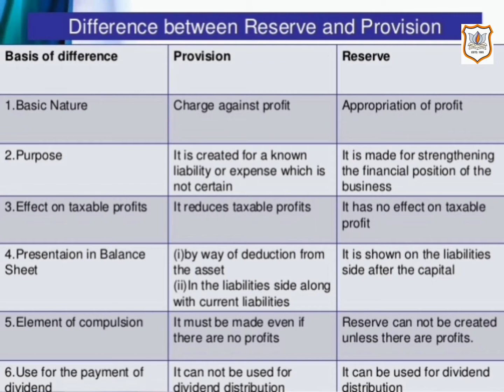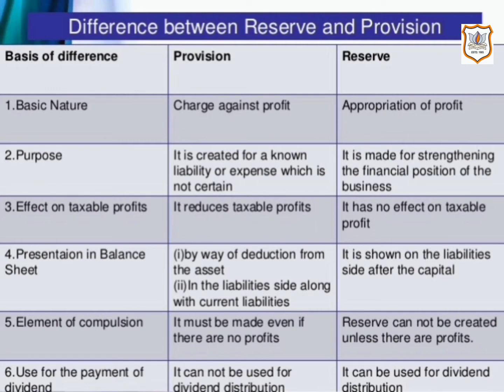Then the third point, effect on taxable profit. Provision is debited to the profit and loss account, hence profit is reduced. And reserve is debited to the profit and loss appropriation account, hence profit is not affected.